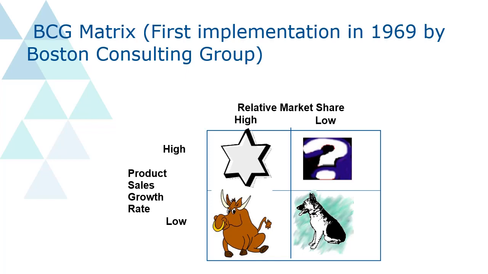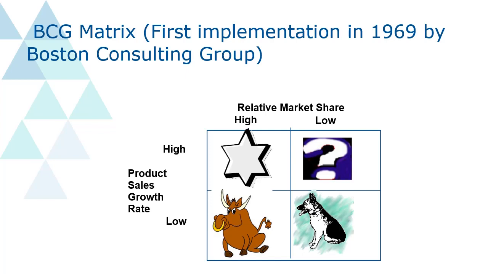It means potential is there, chances are there, more customers are there, but you are still not able to capture more of the market relative to your competitors. Your market share is low but the potential to grow in that market is high. It is called a question mark.